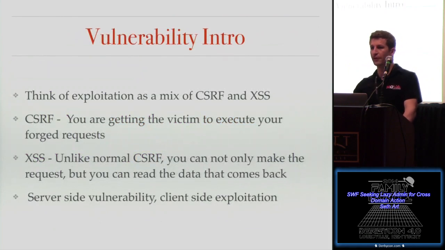So for those of you that are already familiar with application security, think of exploitation of this flaw as a mix between cross-site request forgery and cross-site scripting. Cross-site request forgery because in every example that I'm going to show you, the SWF or Flash object is getting the victim to execute a forged request. Cross-site scripting because with traditional cross-site request forgery, you can make the request but you can't see the data that comes back. Well, with this vulnerability, you can actually see the data that comes back and send it back to the attacker, just like you could with cross-site scripting.